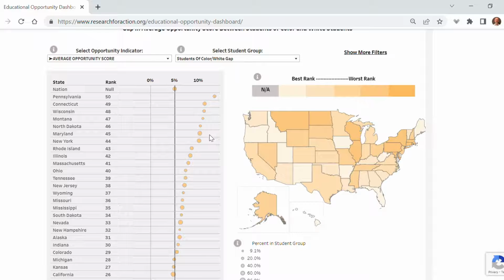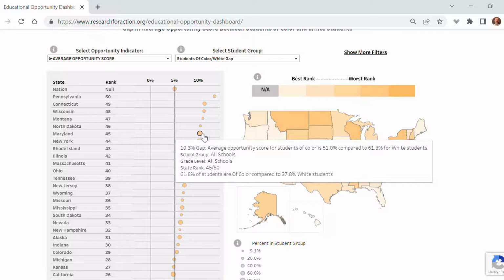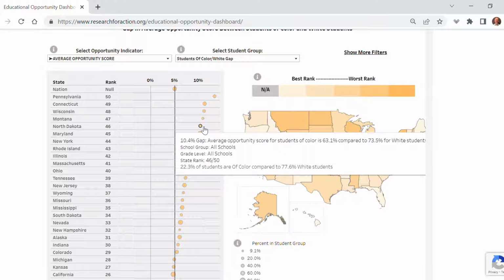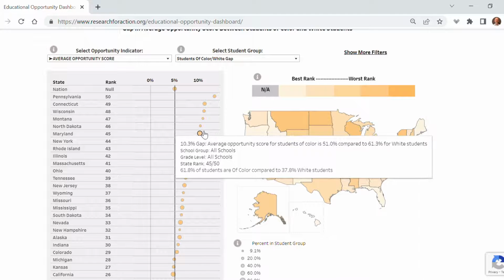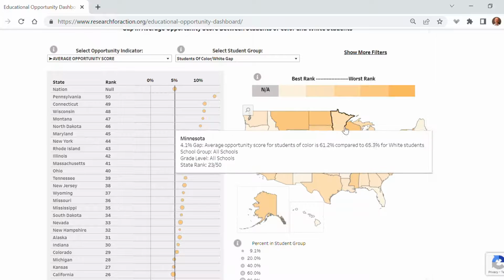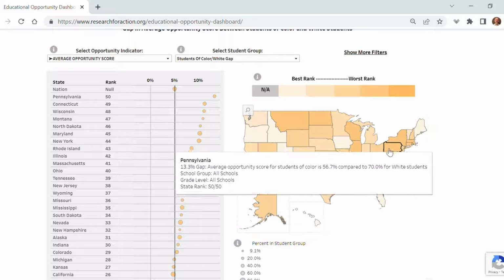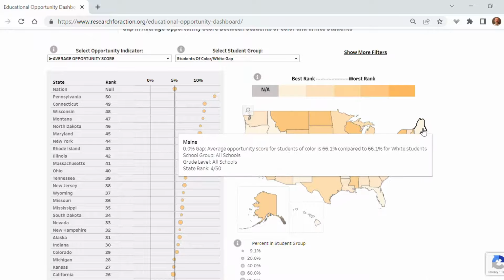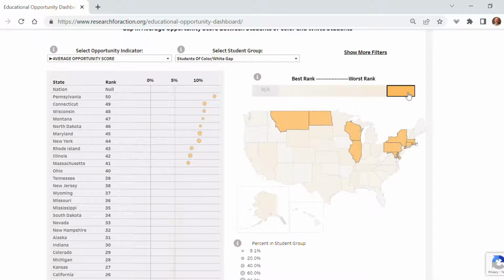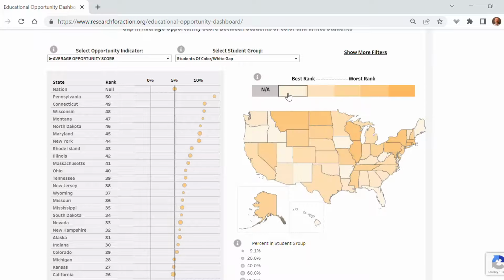Notice that the size of the dot changes based on the percentage of students in the selected subgroup. Maryland has a larger dot than North Dakota because a greater percentage of Maryland's students are students of color. The map on the right shades each state by quintile. States with darker shades have the largest gaps, and states with lighter shades rank among the smallest gaps. Users can click a shade to view all the states in each quintile. Click the shade again to return to the full map.